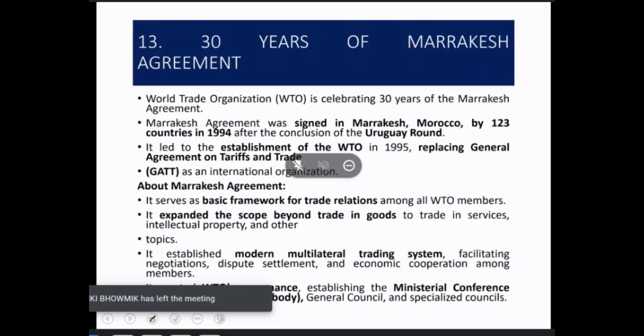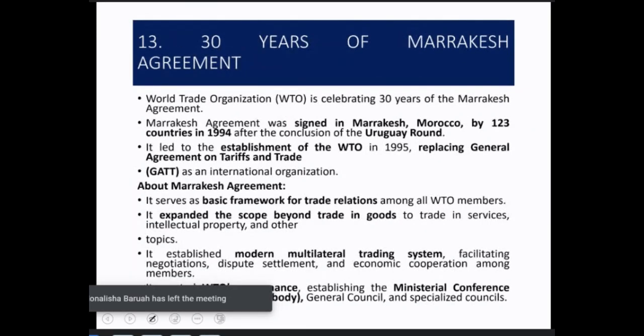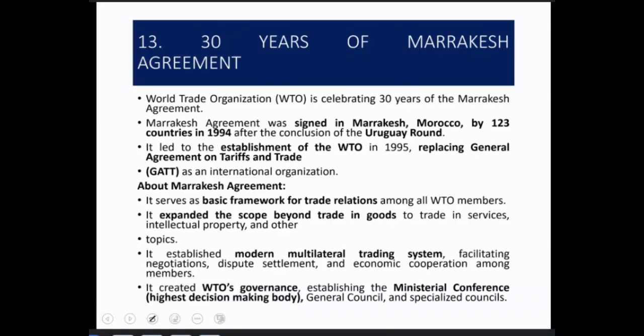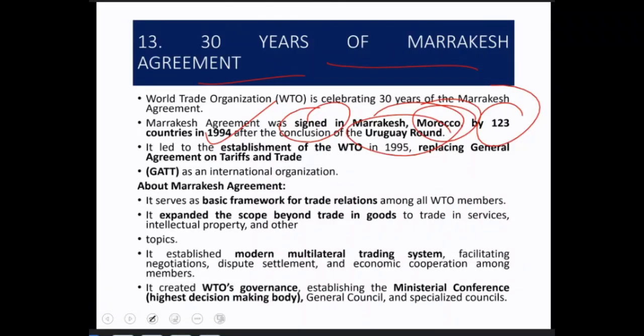All right. So the next topic is, I think we are almost at the end of the economics, যোনখিনি আমাৰ asile current affairs for April and May. Okay. So next is 30 years of Marrakesh Agreement. So I think you have heard of Marrakesh Agreement. What is Marrakesh Agreement? It was in Morocco. It was signed in Marrakesh, Morocco, by 123 countries in 1994 after the Uruguay round. This is all from general economics, the economic bodies.